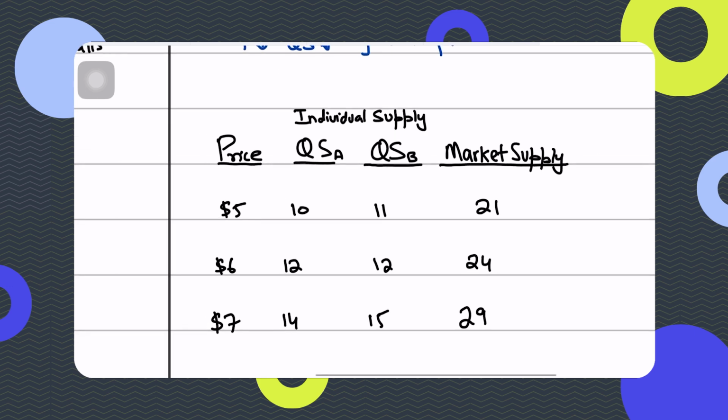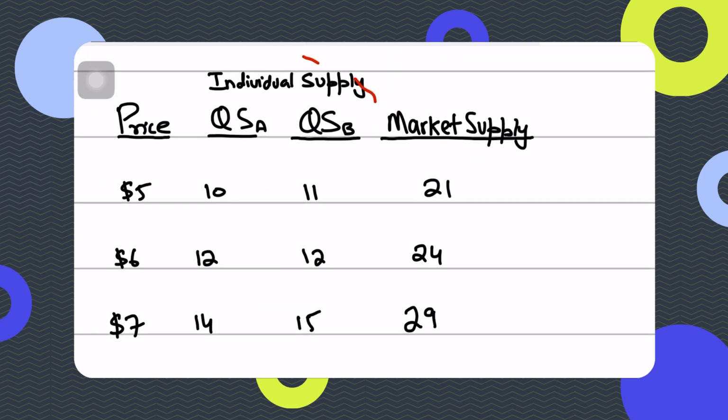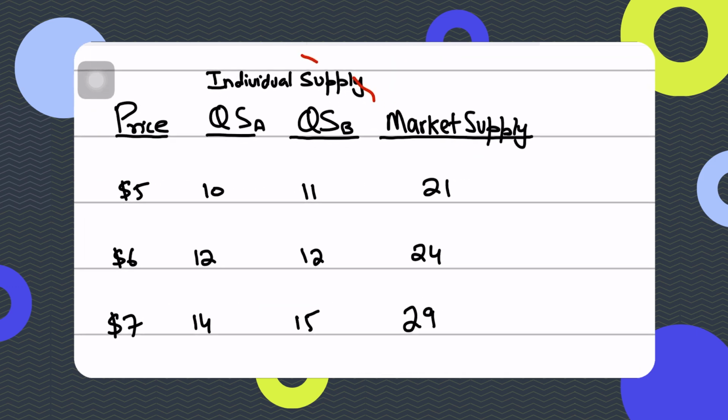This is known as a supply schedule. A supply schedule shows the different quantities that would be supplied by firms, or, if you don't have the firms, you could directly show the price and the quantity supplied by the market. So a supply schedule simply records the different quantities that are supplied at different prices. That's all a supply schedule is, right, guys?